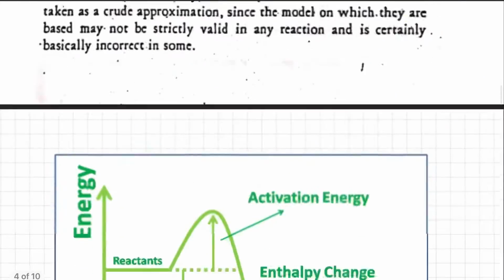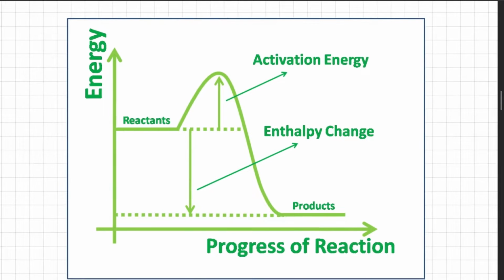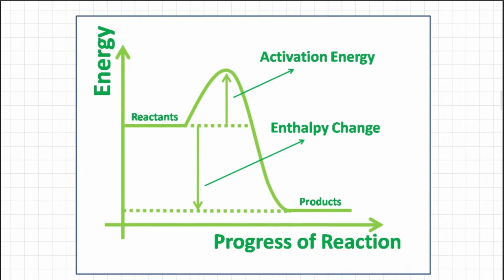So let's take here the example about which we are discussing. So if you see here, this is the energy of reactants and this is the energy of products. So reactants have to be converted into products by emitting an excess amount of energy. So this reaction is exothermic in nature.